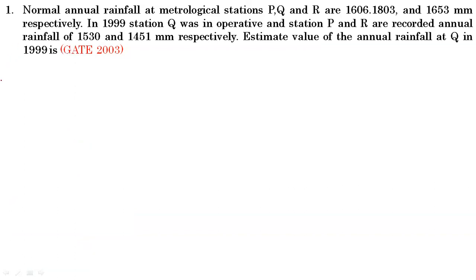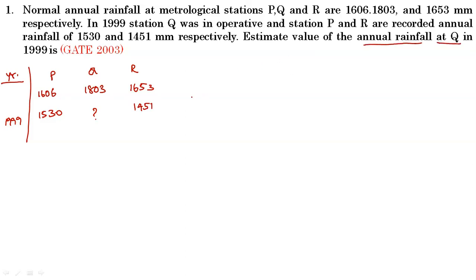Normal annual rainfall at meteorological stations P, Q and R are 1606, 1803 and 1653 mm respectively. In a certain year, 1999, the station Q was inoperative. The other stations recorded 1530 and 1451 mm. We want to find the annual rainfall at Q in 1999.